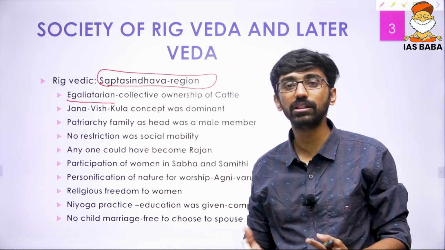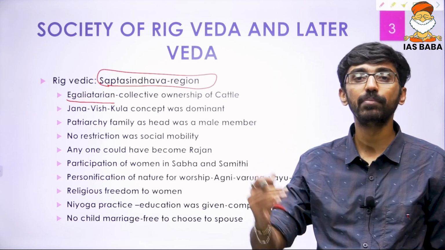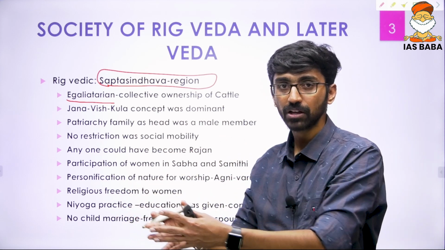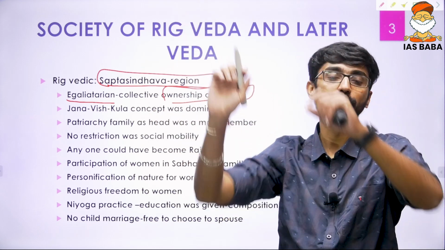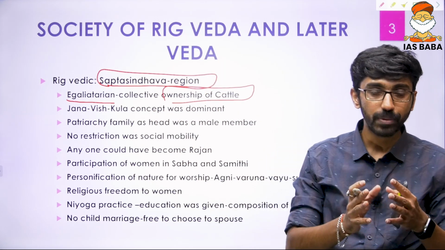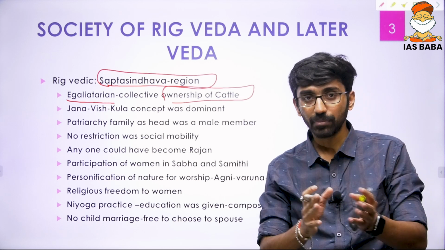At the same time, how the wealth was owned: there was a collective ownership of cattle, because cattle was a major form of wealth, which we will see in the economy. So the collective ownership of cattle talks about the egalitarian aspect of this particular society, and society was based upon familial ties and tribal ties.